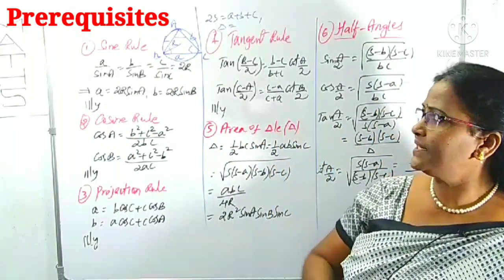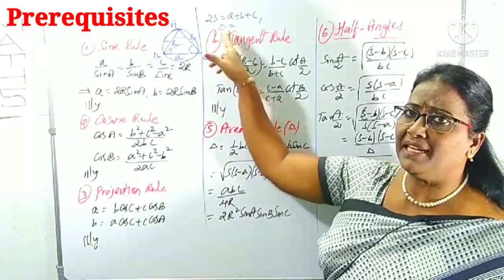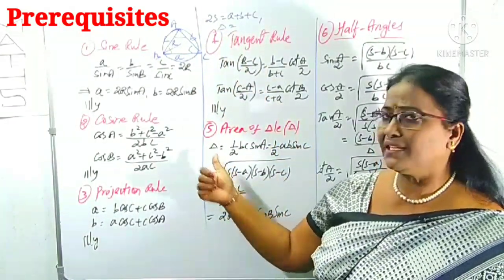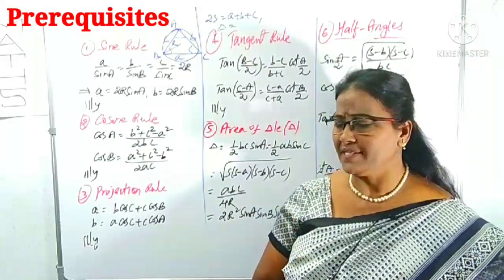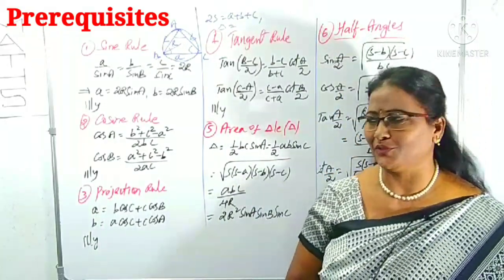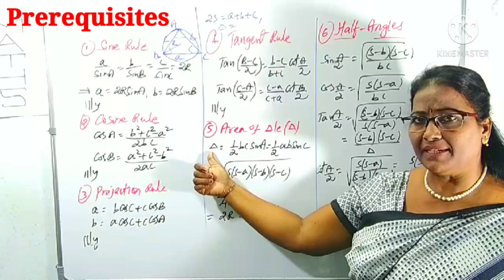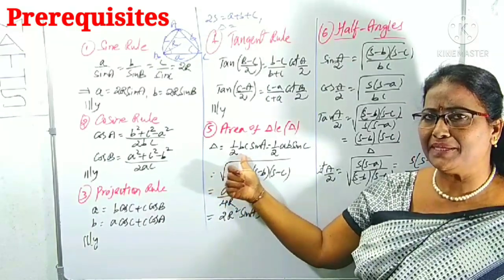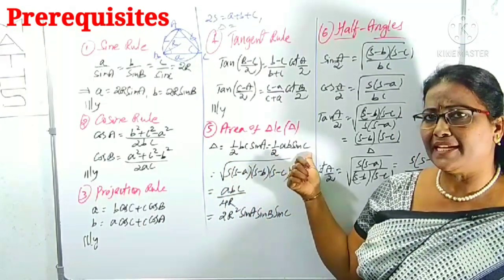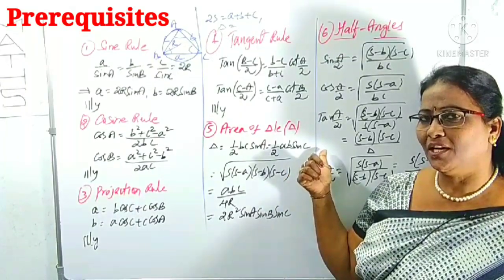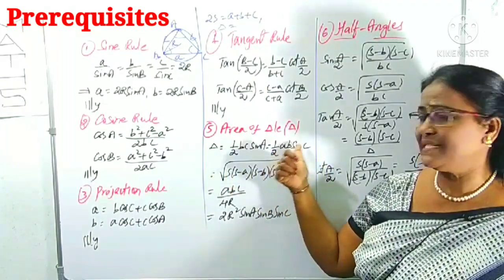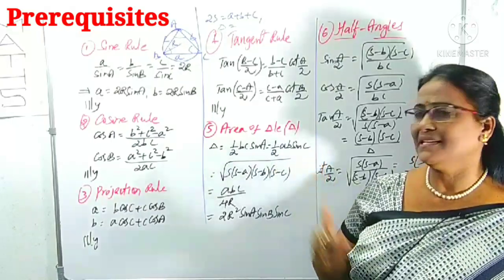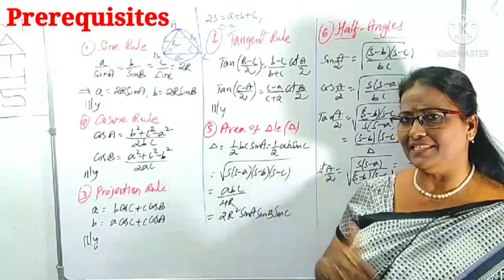Clear? And also the area of the triangle, denoted by delta, I said. There are various formulas. What are those? We'll look at them now. The area of the triangle is denoted by delta. That is, we can use half of bc sin A, half of ab sin C, and one more, half of ca sin B. That is, I didn't write.